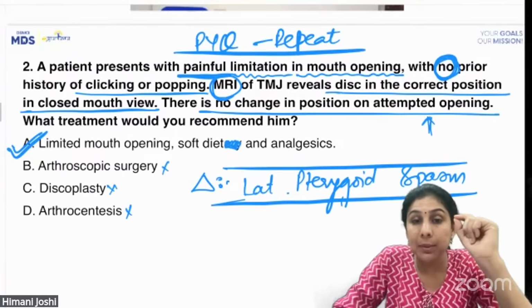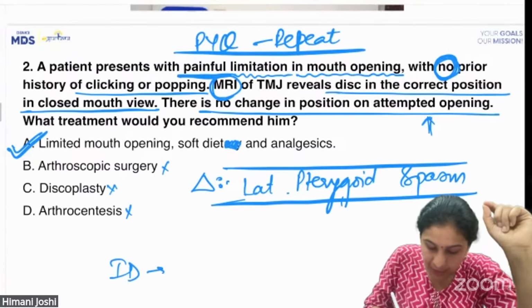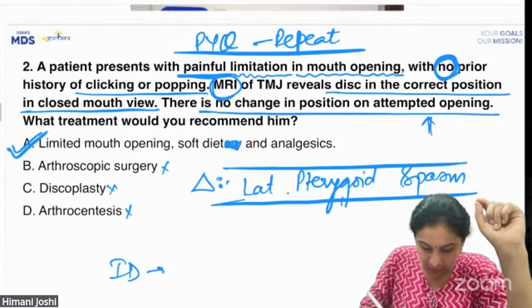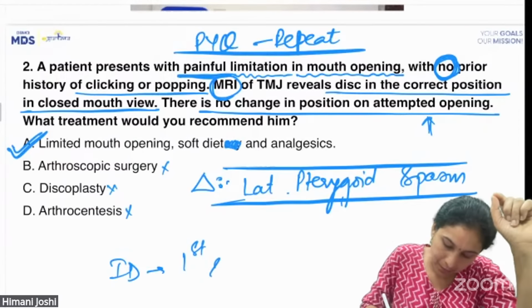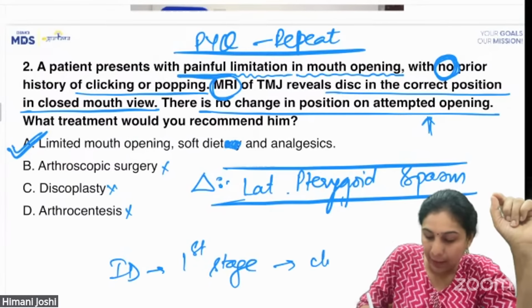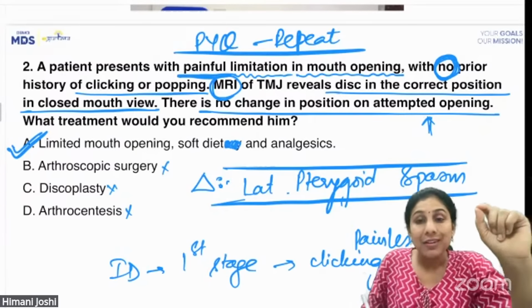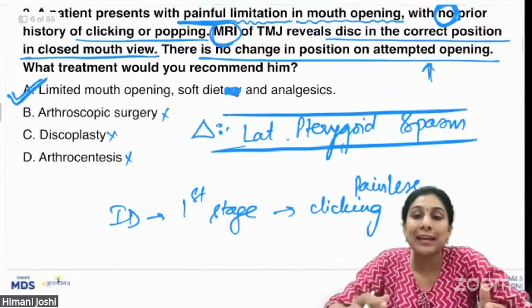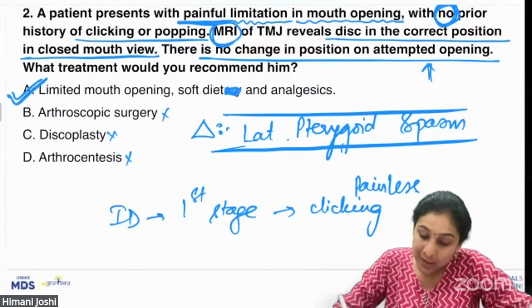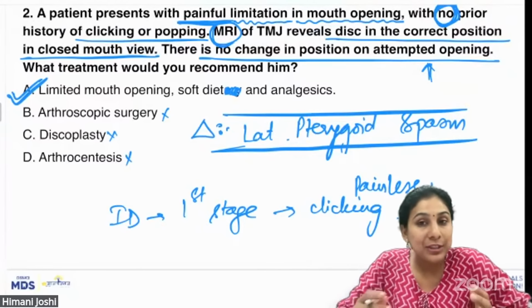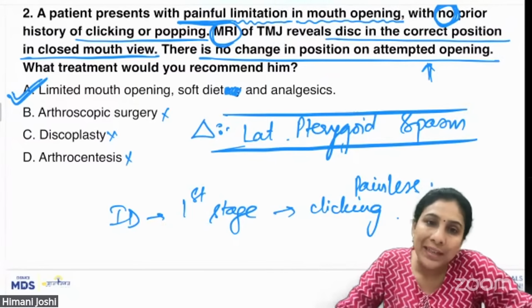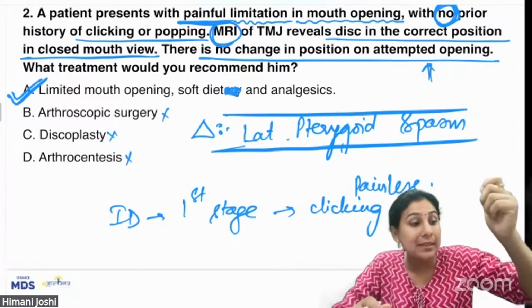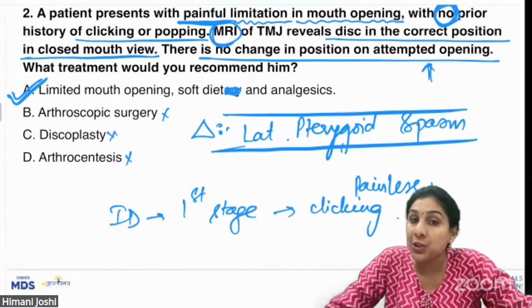Remember, even the first stage of internal derangement has clicking, painless clicking. This case does not fall into the painless clicking category. There is pain and there is no clicking. So definitely this is not a case of internal derangement. So you do not need any arthroscopic surgeries to bring the disc back. You do not need arthrocentesis.